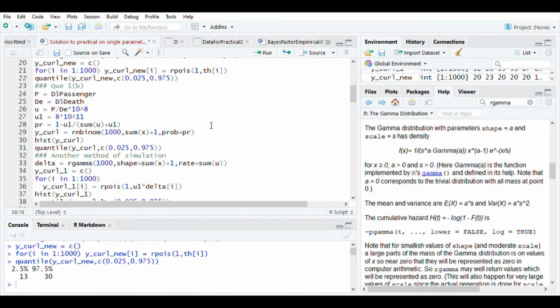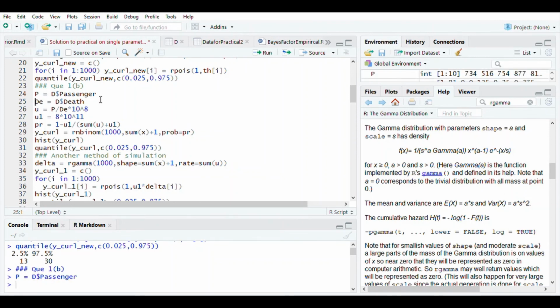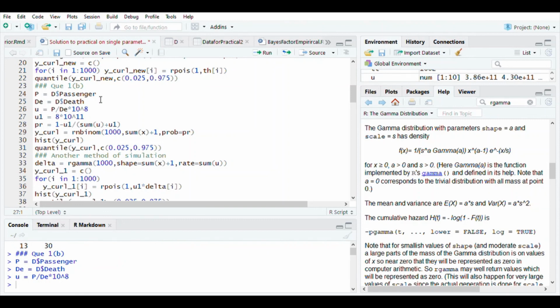Okay, so we are back to R. Suppose P is the number of passenger deaths and DE is the death rate. Then the passenger miles flown for every year can be computed by dividing P by DE and multiplying the division by 10 raised to 8. So let us do that. We are also provided the information that the number of passenger miles flown for the year 1986 is 8 into 10 raised to 11. So let us store it in U1.